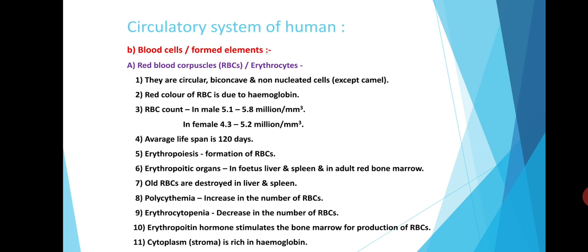Increase in the number of RBCs is called polycythemia, while decrease in the number of RBCs is called erythrocytopenia. Erythropoietin hormone stimulates the bone marrow for the production of RBCs, and the cytoplasm, that is the stroma of RBCs, is rich in hemoglobin.